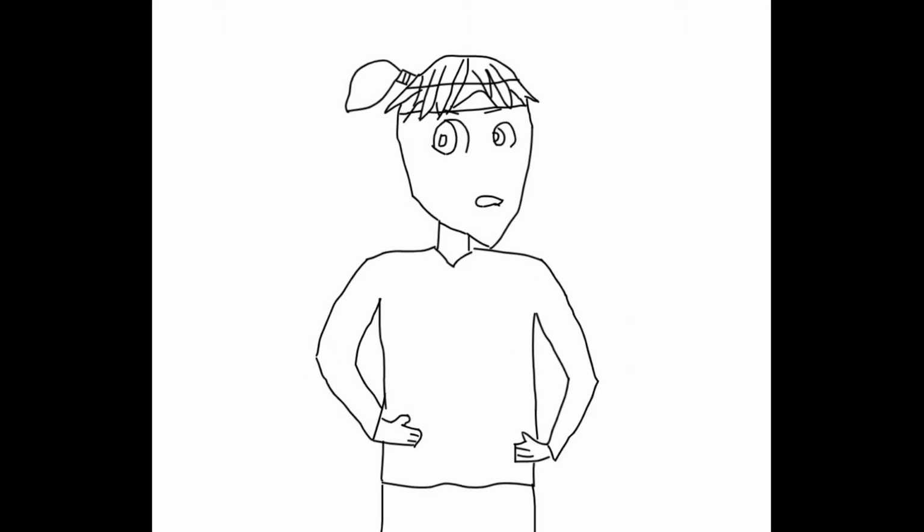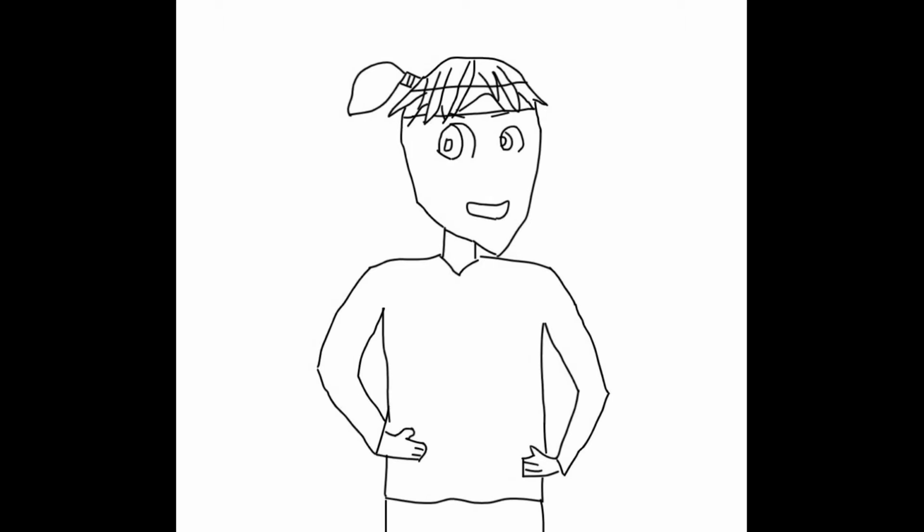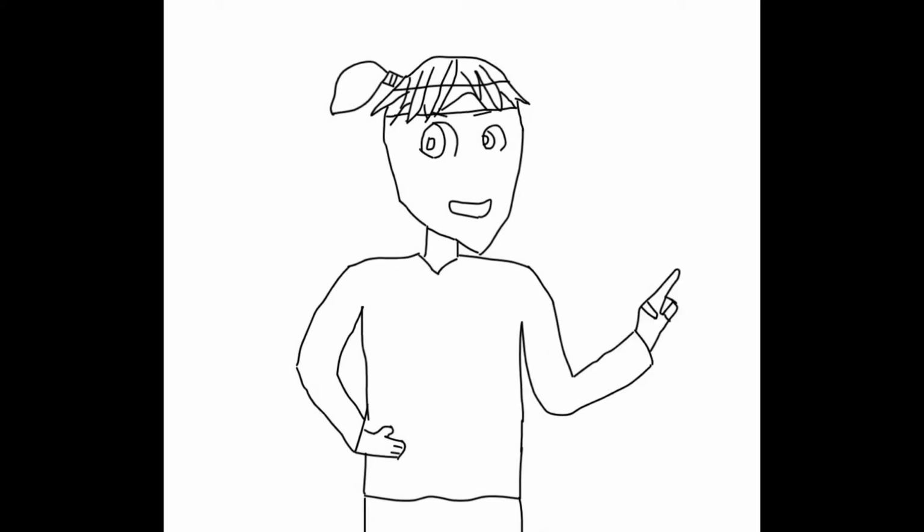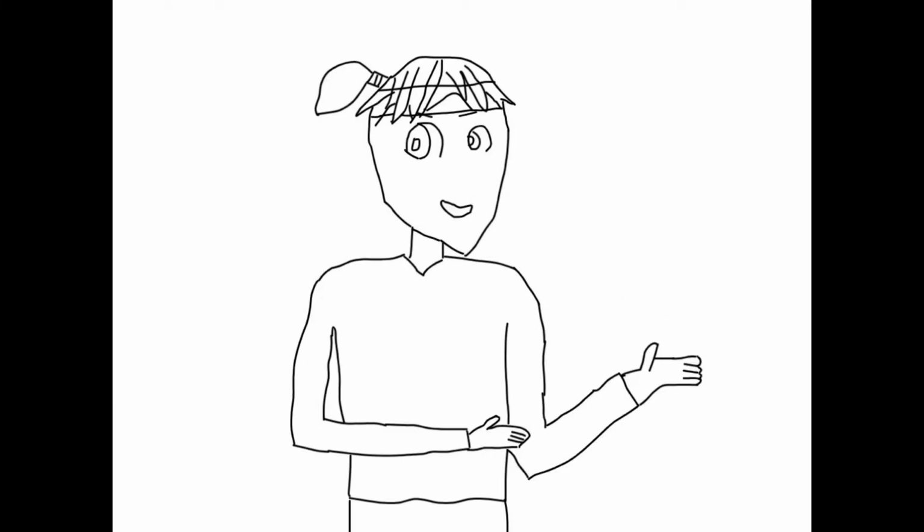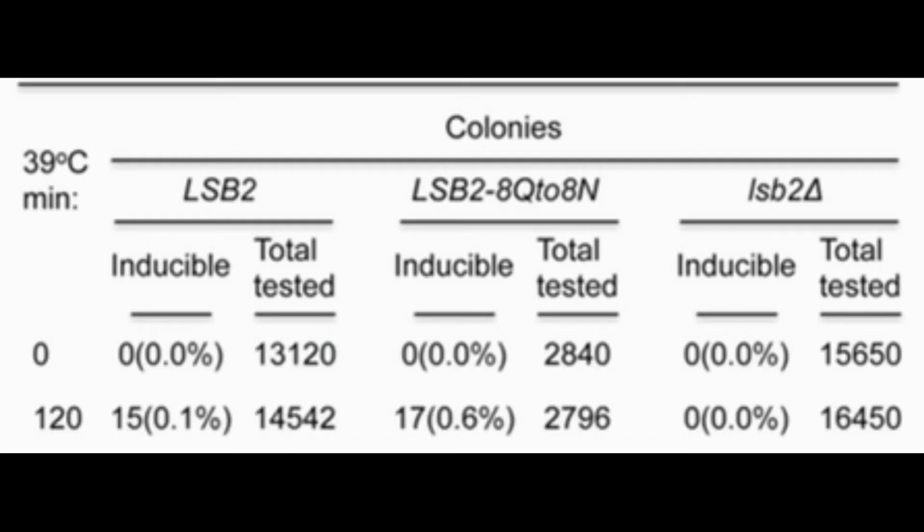What agents convert a protein into the prion conformation in the first place? Current research provides the public ideas about how environmental agents cause the prion formation and the method to repress this process. It is known that LSB2 protein contributes to the prion formation by transferring the sub-35 to the prion formation PSI+. Recently, scientists told us the thermal stress can increase the amount of LSB2 protein. We can see the data in the picture.